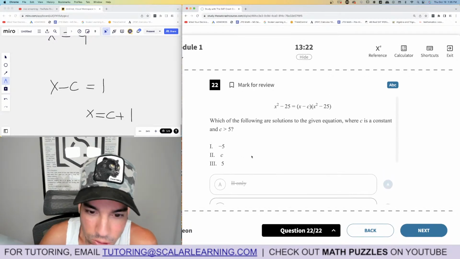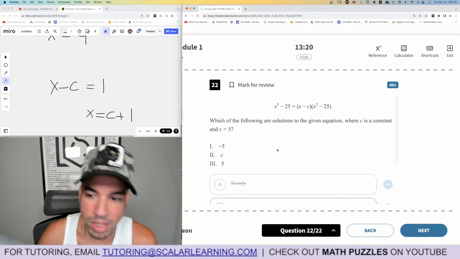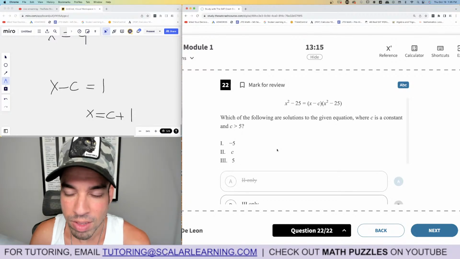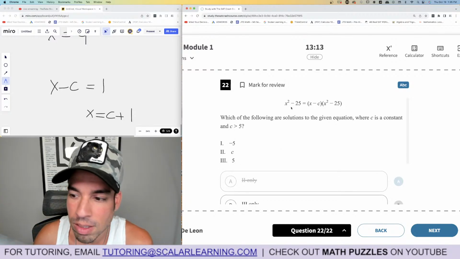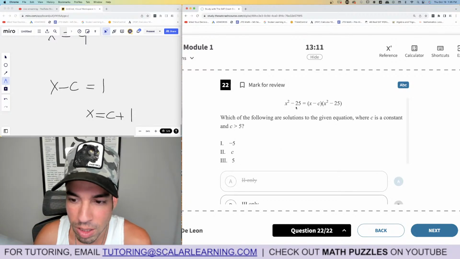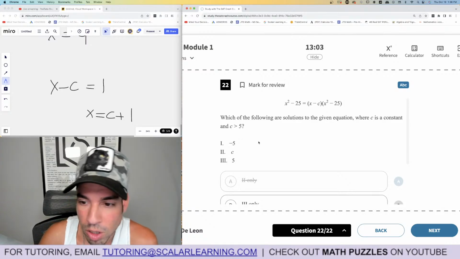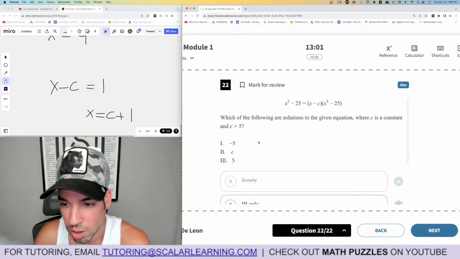So -5. Let me think about this for a second. Why is this question tripping me out so much? If x is -5, we'd get 0 on the left side. If x is -5 here, we'd get 0 on this side. 0 times it, yeah. So 3 and 1 work, right?